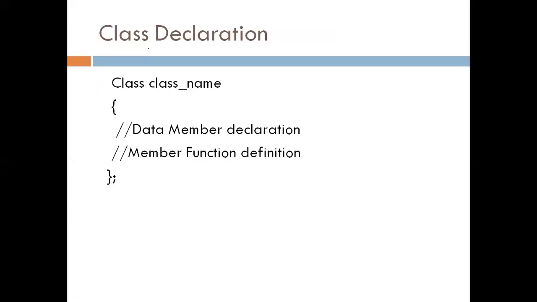The third section of a C++ program is class declaration. A class is a collection of data members and member functions.